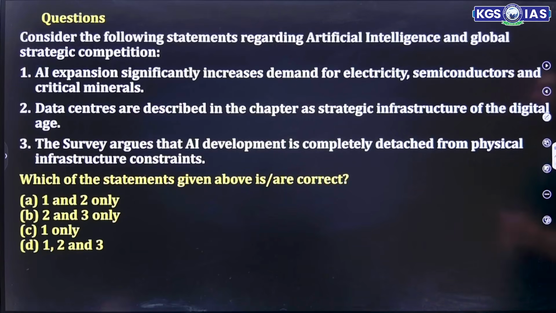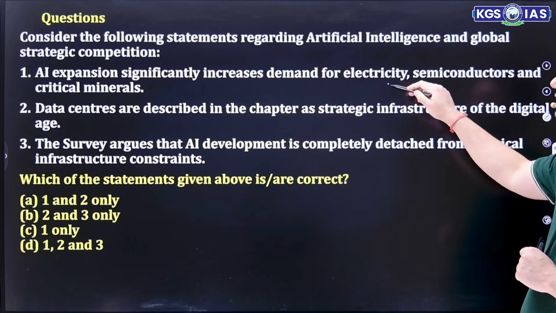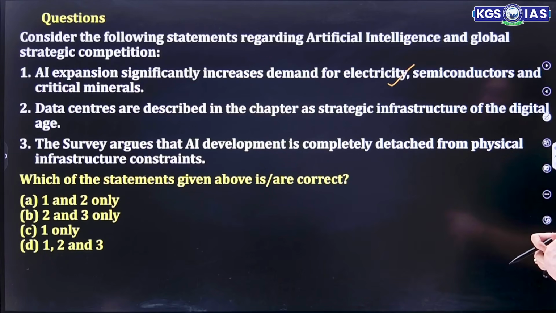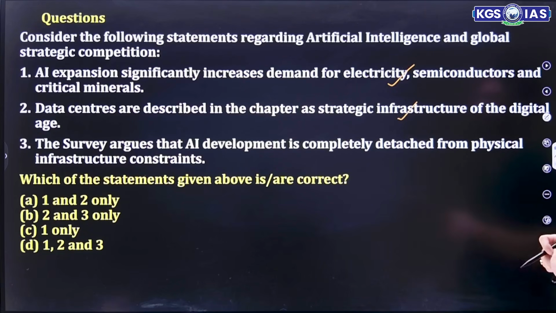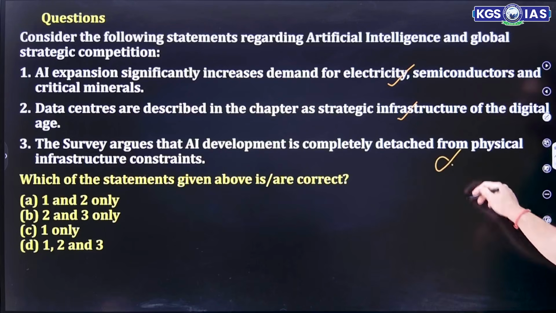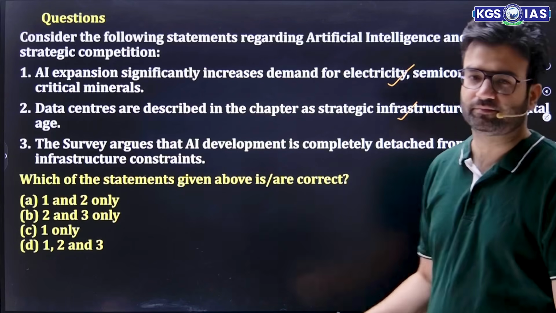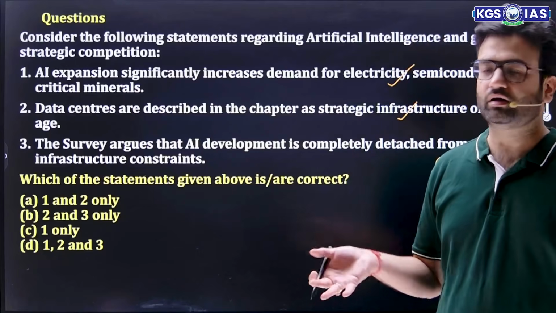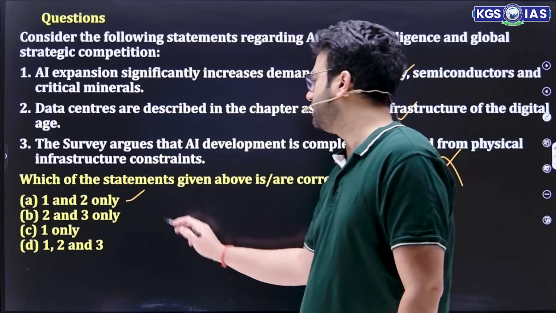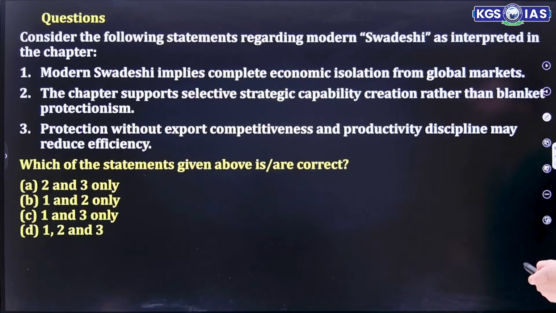Consider the following statements regarding AI and global strategic competition. AI expansion significantly increased demand for electricity, semiconductors and critical minerals. Data centers are described in the chapter Strategic Infrastructure of the Digital Age. The Survey argues that AI development is completely detached from physical infrastructure. No, this is wrong. It depends a lot on physical infrastructure. It is very dependent on electricity, water, cooling power. So this is wrong. 1 and 2 are the correct statements.